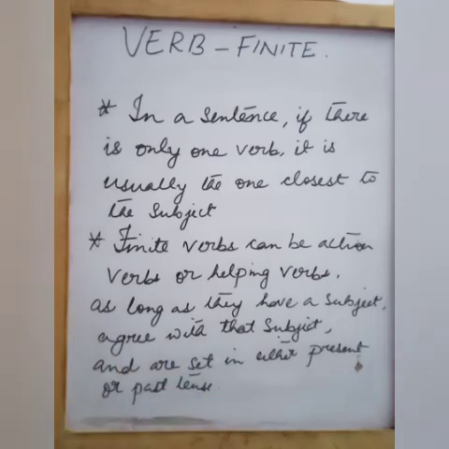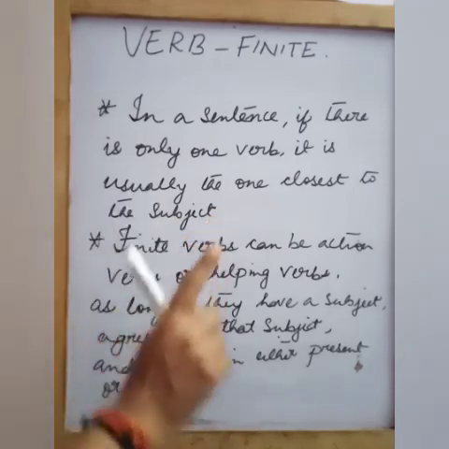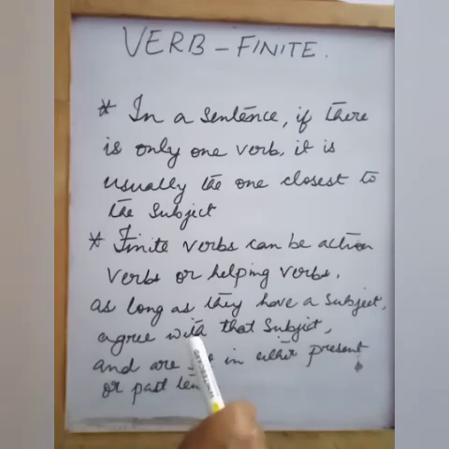What is the first one? In a sentence, if there is only one verb, it is usually the one closest to the subject for a finite verb. Fine. And the second one is what? Finite verbs can be action verbs or helping verbs as long as they have a subject, agree with the subject, and are set in either present or past tense.